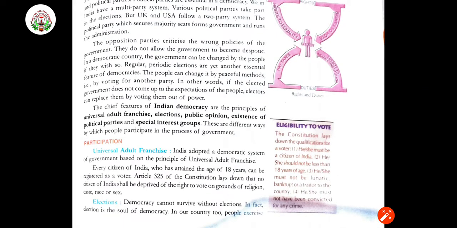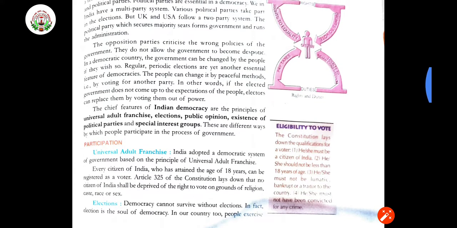Now, regular periodic elections are yet another essential feature of democracies, right? We all know that after every 5 years the election is held again, and if the person ruling presently is not able to work properly, then definitely in the next election people are not going to give their vote to them. People can change it by a peaceful method, that is by voting for another party. In other words, if the elected government does not come up to the expectation of the people, electors can replace them by voting them out of power.